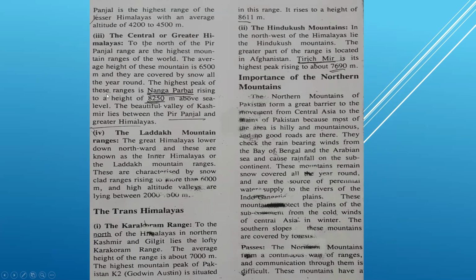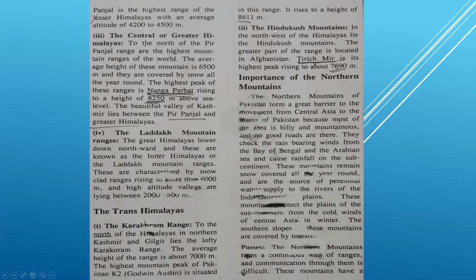Here the highest peak of this range is Nanga Parbat, rising to the height of 8,250 meters above sea level. The beautiful valley of Kashmir lies between the Pir Panjal and greater Himalaya. Like this, the important information you will write. The Ladakh mountain, here you will just write like this, which I told you, how you will brief. The Trans Himalaya, you will mention all these names, the Karakoram range and Hindu Kush.